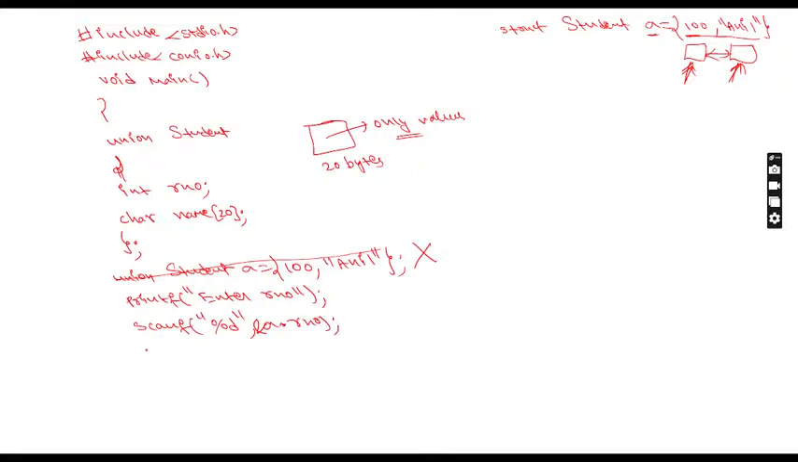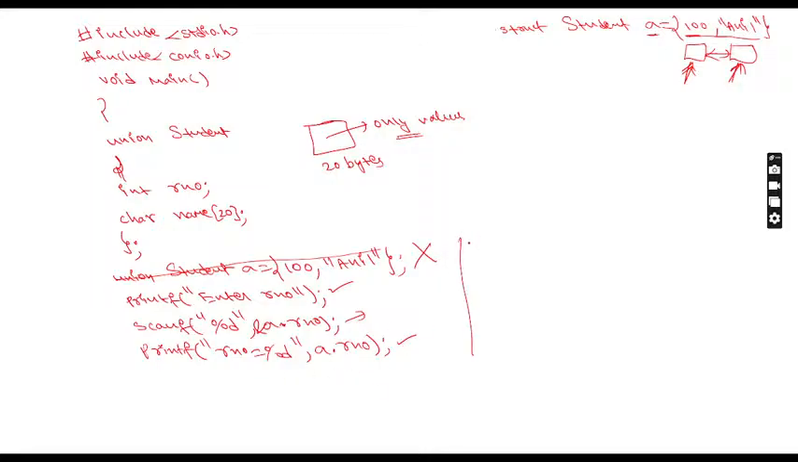After entering, we have to print immediately. So how to print the value? Printf, "Roll number is equal to percent d", comma, A dot roll number. So you are asking the message to the user, the user enters, and you are printing the value. Over.